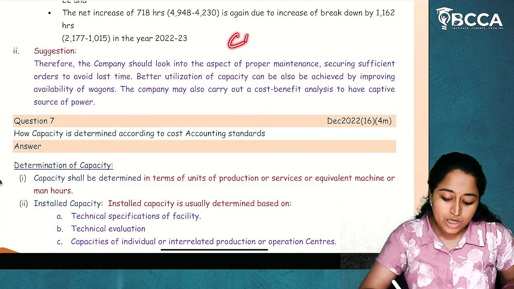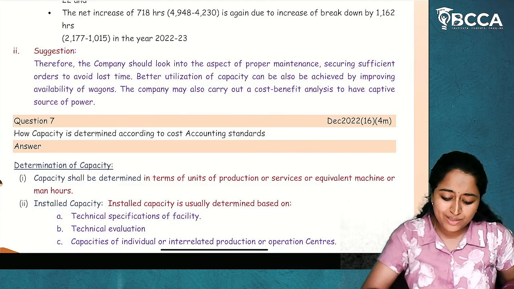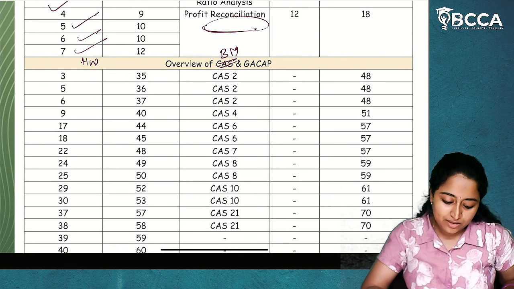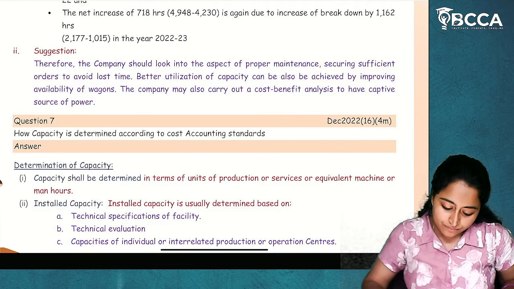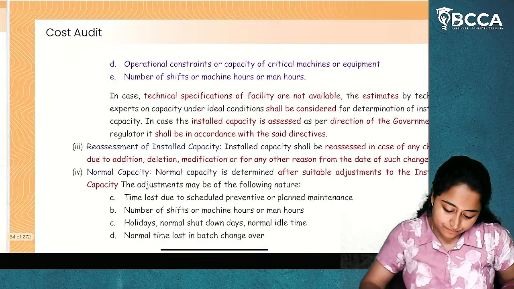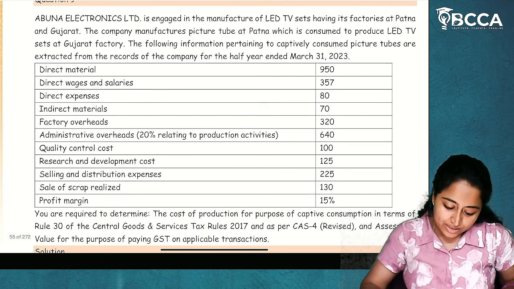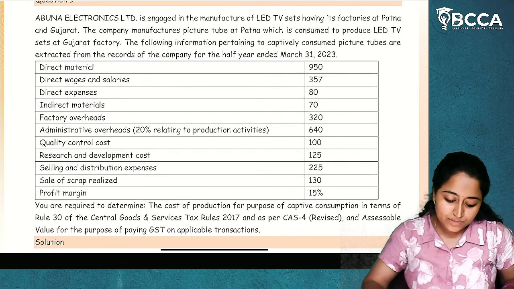So, these are the questions as per CAS 2. We have done all the questions in the ICMAI workbook and also in our material. I hope it is clear. Now, we are moving on to CAS 4. Now, what is the CAS 4 question? The 9th question. See, this is the 9th question. Now, what is this question? We are going to see.